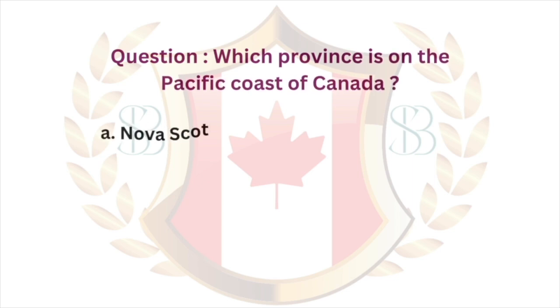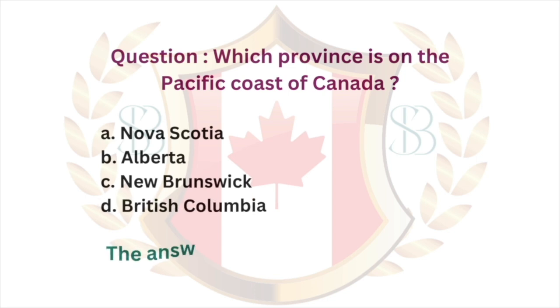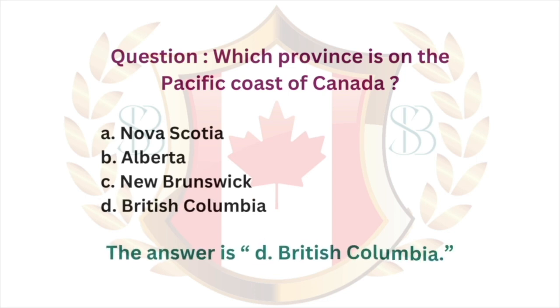Question. Which province is on the Pacific coast of Canada? A, Nova Scotia. B, Alberta. C, New Brunswick. D, British Columbia. The answer is D, British Columbia.